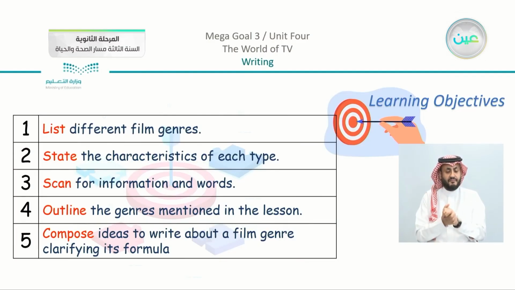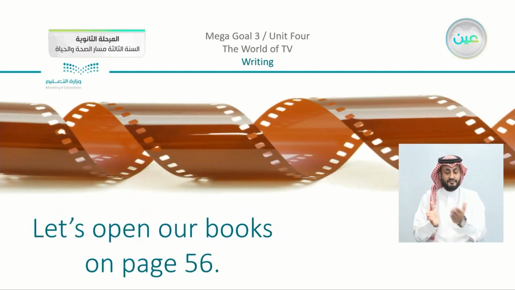Number 2, to state the characteristics of each type. Number 3, to scan for information and words. Number 4, to outline the genres mentioned in the lesson. And number 5, to compose ideas to write about a film genre, clarifying its formula. So let's move on with our lesson. We have the book now. It's time to open our books. We have on page number 56, just to be ready here.